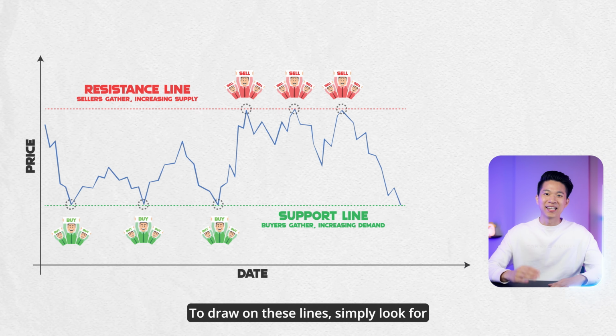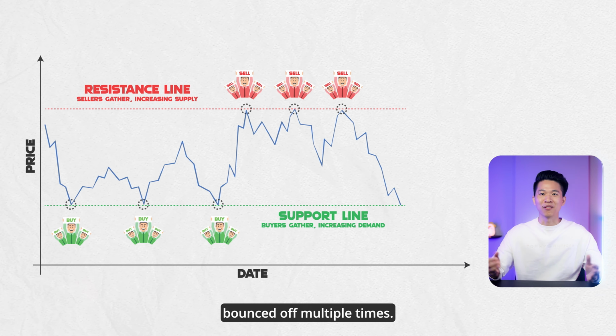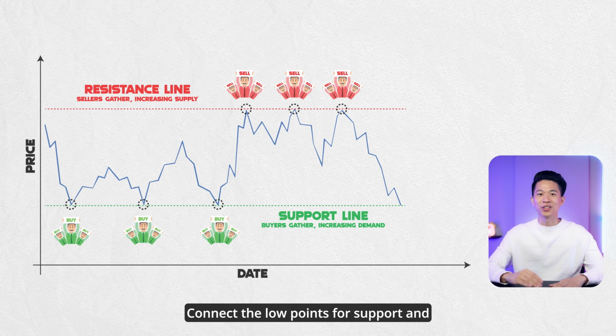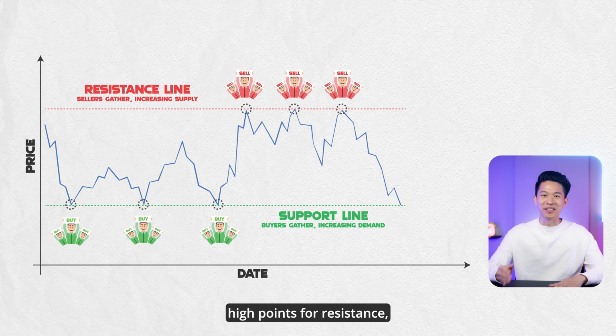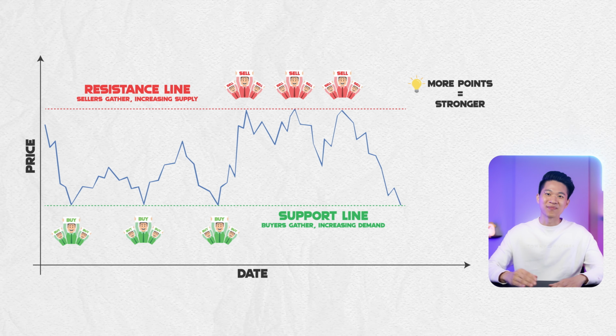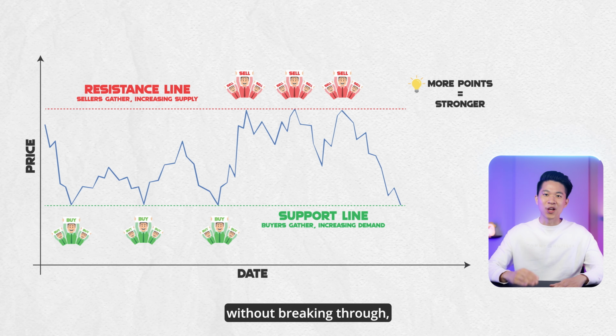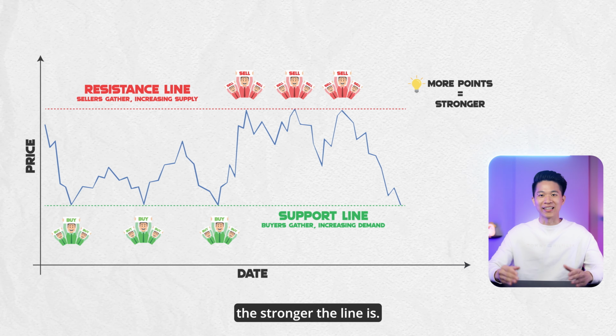To draw these lines, simply look for areas where price has bounced off multiple times. Connect the low points for support and high points for resistance, like connecting the dots. The more times the price touches this line without breaking through, the stronger the line is.